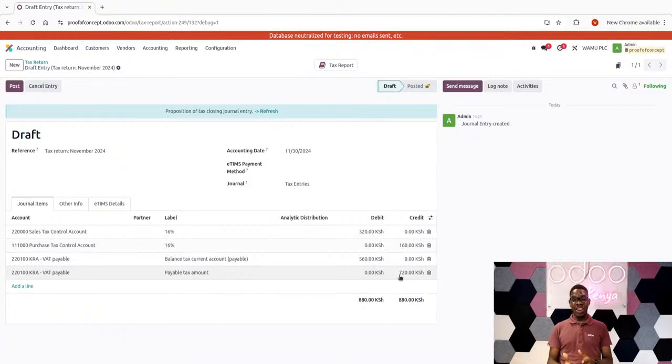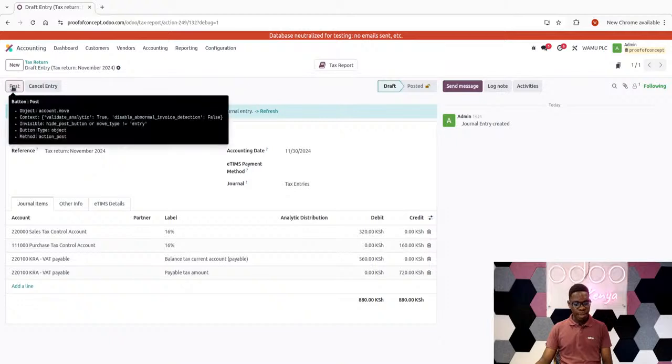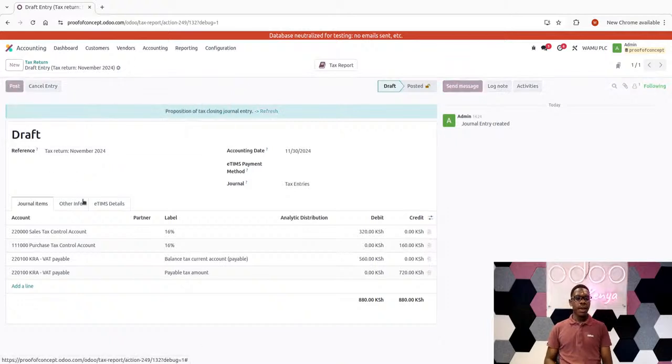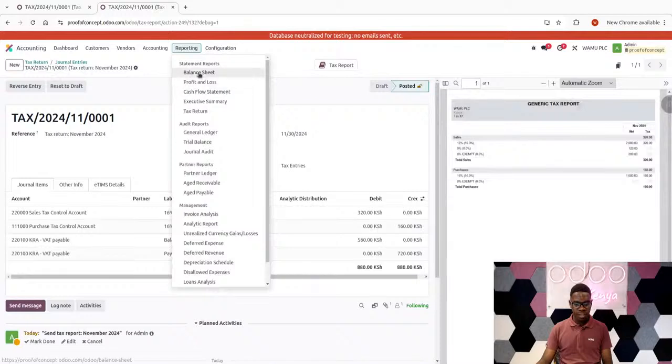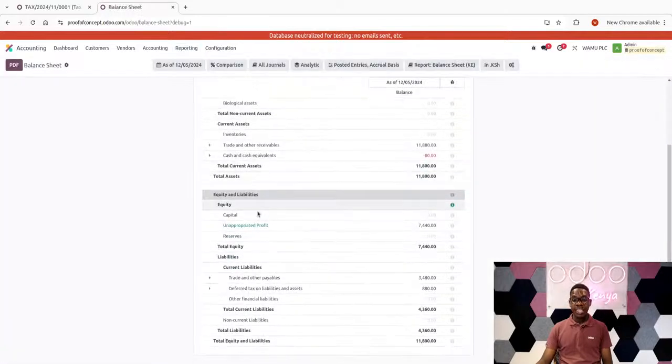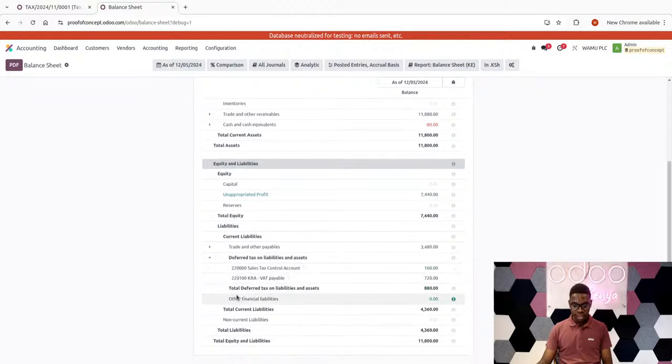This is because I had not paid the tax for October, for instance. So what happens is if you don't pay, then the balance will be piling up in the tax payable account until you now pay it, and that's when it will clear. By default, it will just be piling up. So the payable account will have that balance. Right now, when I post this entry, the balance should be reflected in my balance sheet. My balance sheet should have felt the impact of that particular entry. When I come and look at the balance sheet, I'll scroll all the way downwards to where the tax section is. Then I'll look at my VAT payable, and it is 720.